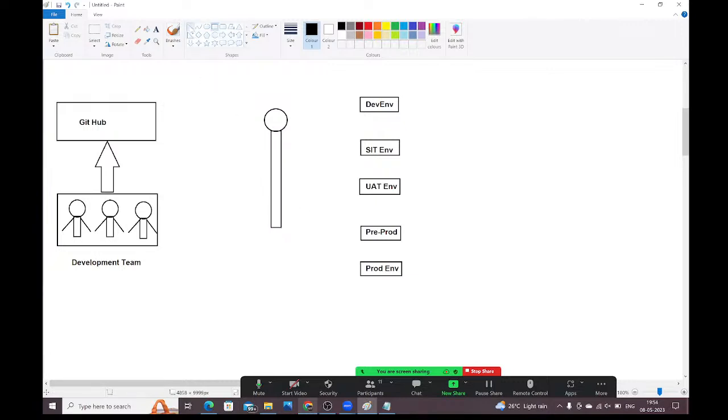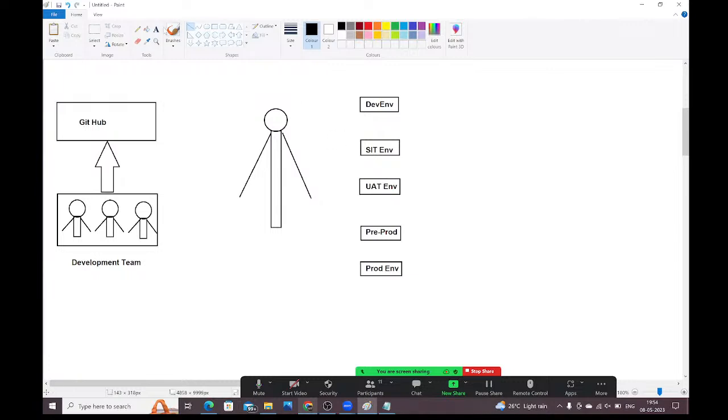Here we have the DevOps team. This DevOps team will deploy the code into all these environments, guys. DevOps team people will take the code from the GitHub repository and they need to deploy the application in multiple environments for testing purposes. We need to test the application in multiple environments, not in a single environment. Before going to prod, before going live, we need to test that application in multiple environments.